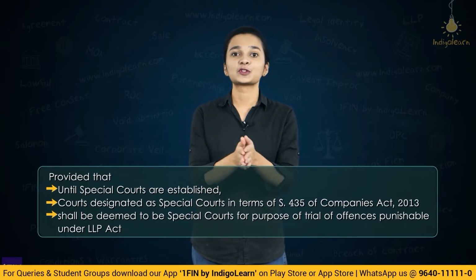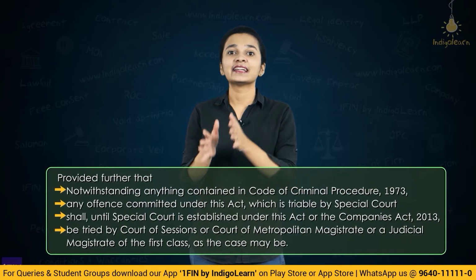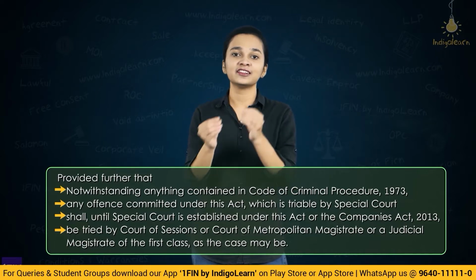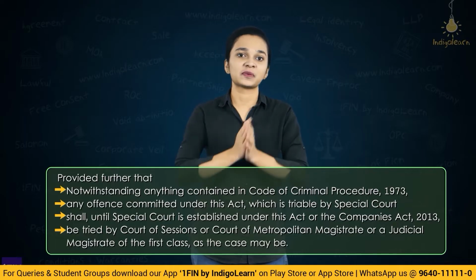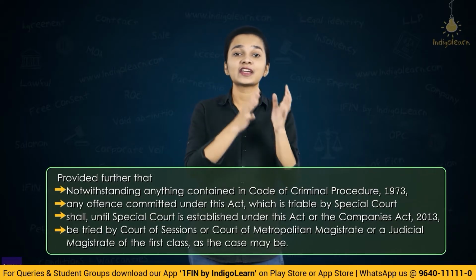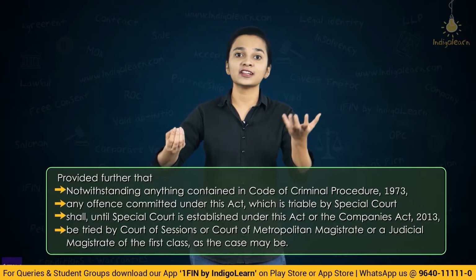There's a further proviso to this which says that if an offence has been committed under the LLP Act 2008 and that offence is triable in a special court, but a special court has not yet been established either under the LLP Act or under the Companies Act.